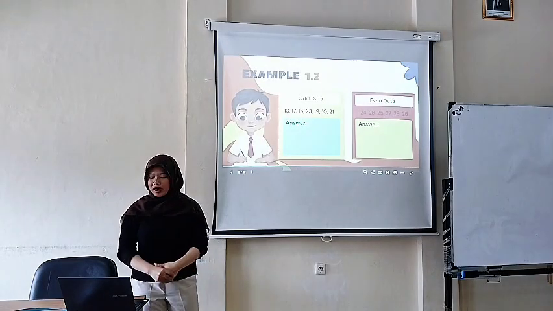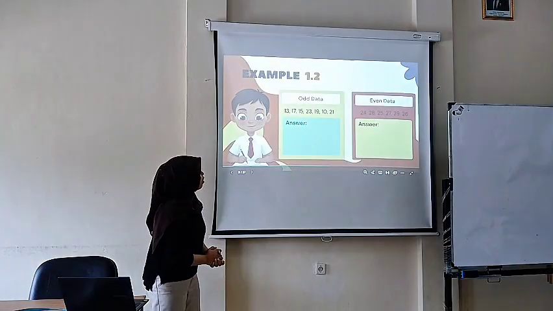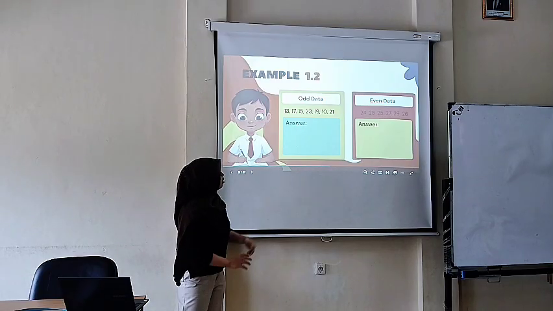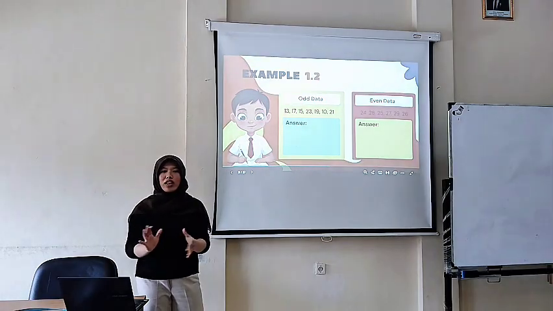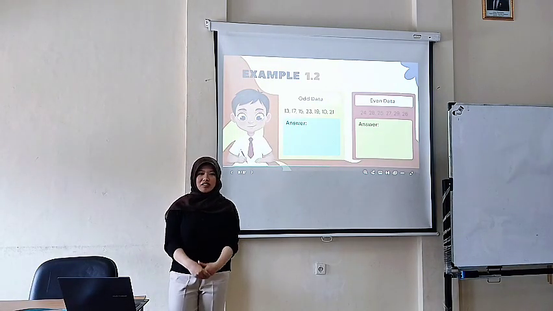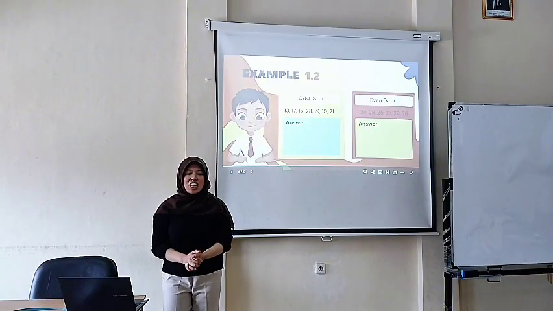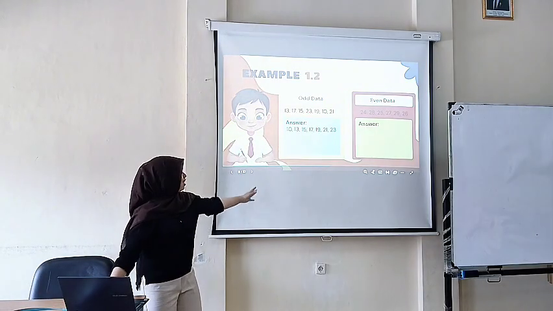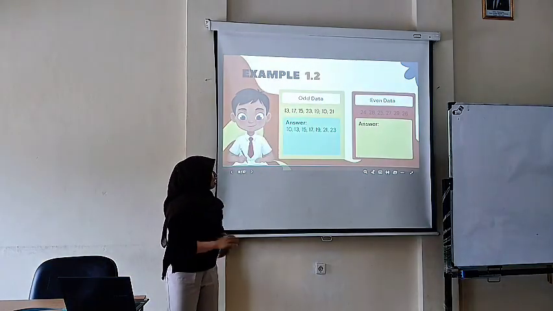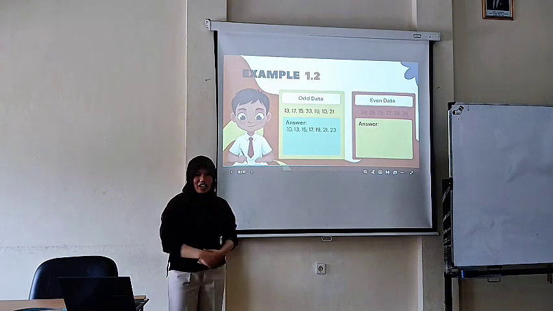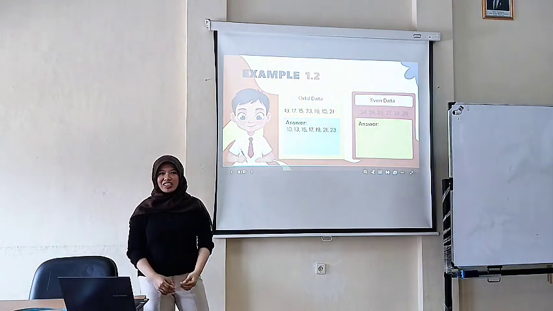Okay, for the example, I have odd data. The data is 13, 17, 15, 23, 19, 10, and 21. So how do you find the median? Excellent. Let's arrange the data together: 10, 13, 15, 17, 19, 21, and 23.